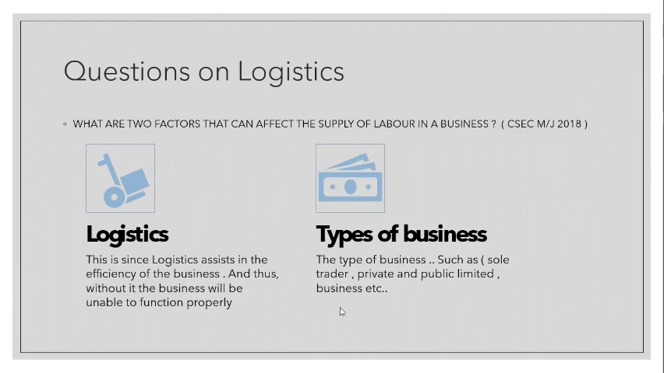And secondly, we have the type of business. The type of business, such as sole trader, private and public limited business, etc. The size of the business matters too. Depending on the size of the business, you will be able to employ a certain amount of people. Obviously, if you're a small business, you won't be able to supply a lot of labor. So that's basic. The bigger the business, the more workers you could have. The smaller the business, the fewer workers you could have.